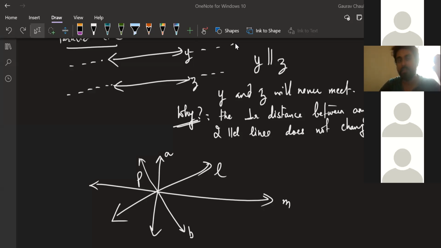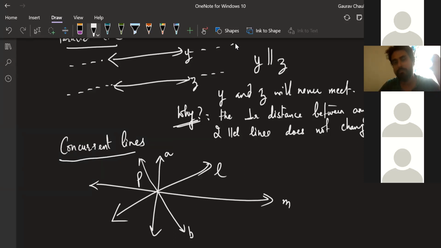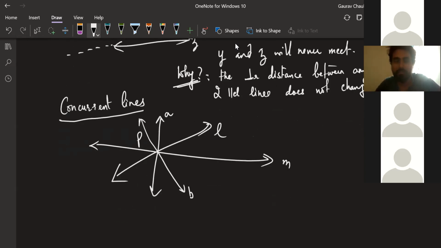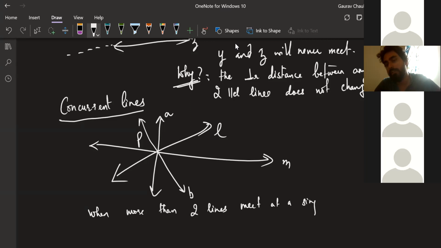It is concurrent lines. Have you seen this word before? No, sir. No problem. Just take this down. Let's write the definition since it's new for you. When more than two lines meet at a single point, they are called concurrent lines.